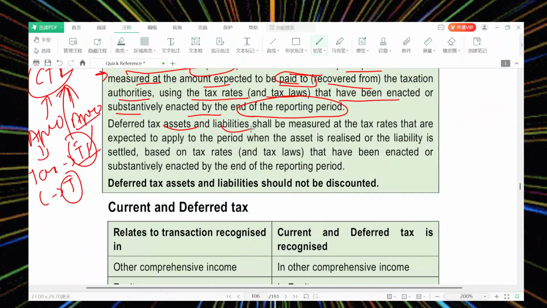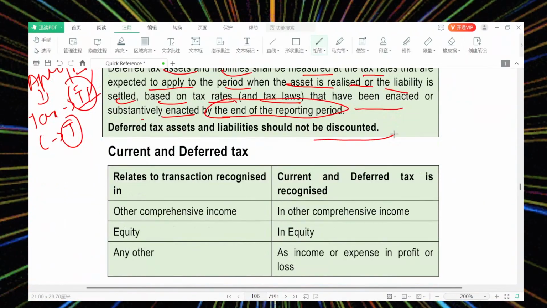Deferred tax assets and deferred tax liabilities shall be measured at the tax rates that are expected to apply to the period when the asset is realized or the liability is settled, based on the tax rates and tax laws that have been enacted or substantively enacted by the end of the reporting period. So deferred tax assets and liabilities should not be discounted.